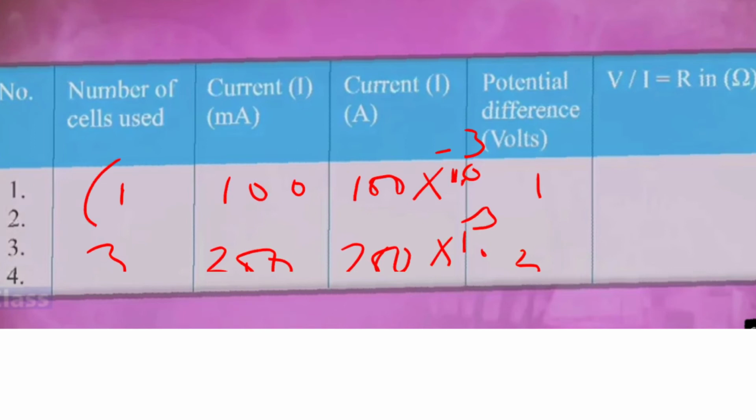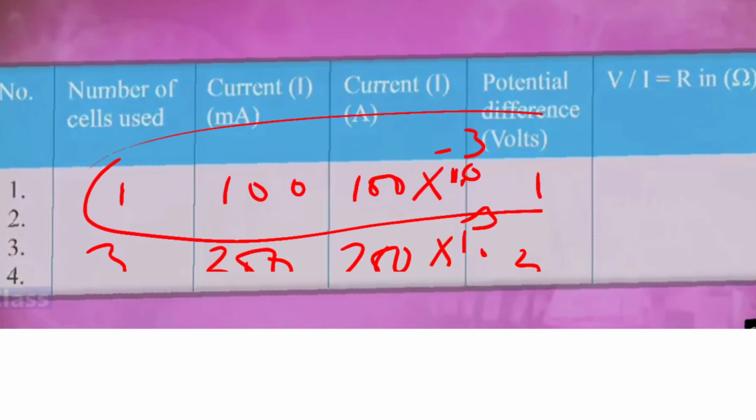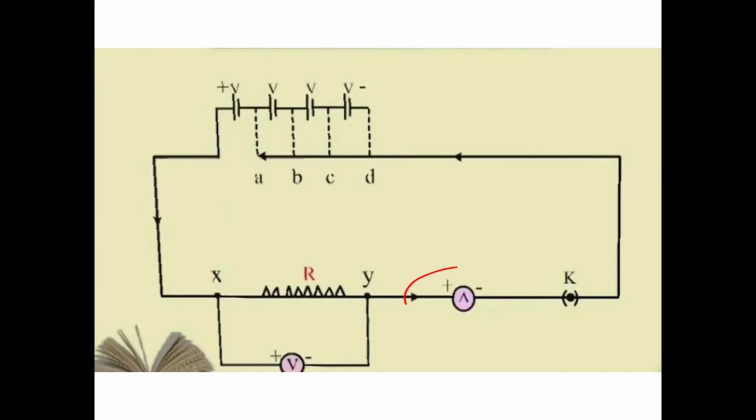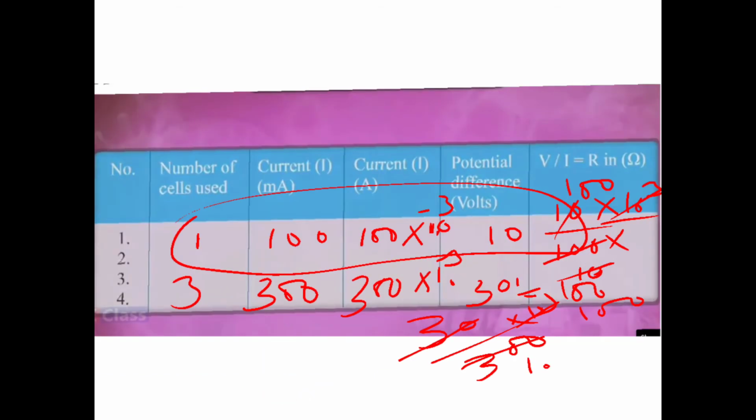So children, whatever readings you see, in milliampere or ampere, if you measure and go on writing them, you will observe that the ratio of V upon I comes out to be the same. The example I took is 100 here; you may have 10 also, experimentally when you do it in the lab.